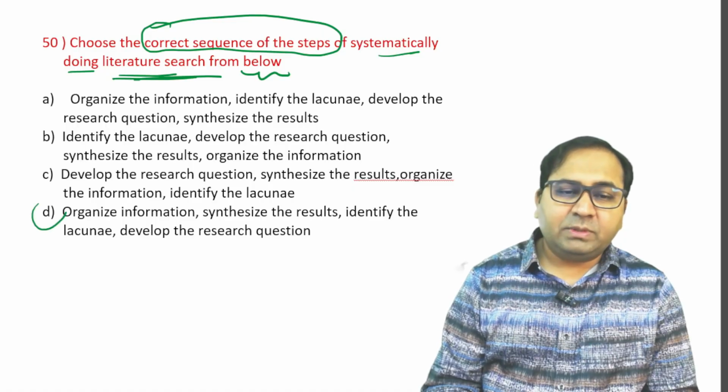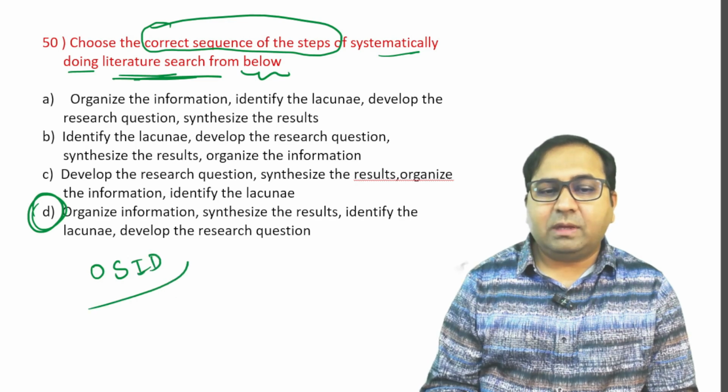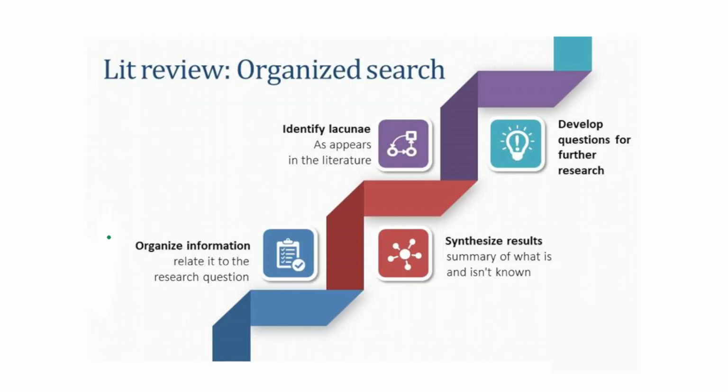Options are option number D, that is you first organize the information, then you synthesize the results, then identify the lacunae and then lastly you develop the research question. Now see the information given in this chart. This chart speaks about the literature review and the organized search. Then there are certain steps involved in this process. The first one will be to organize the information. Second one will be synthesize the results. Third one will be to identify the lacunae. And the fourth step will be to develop the questions for further research.